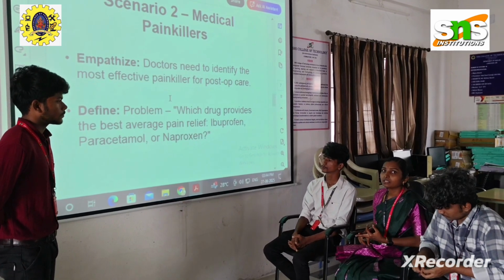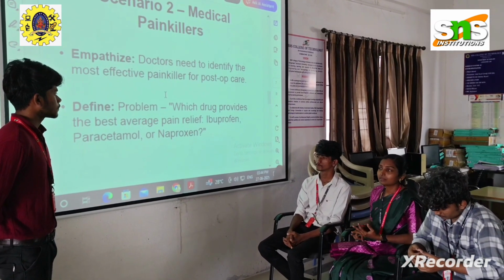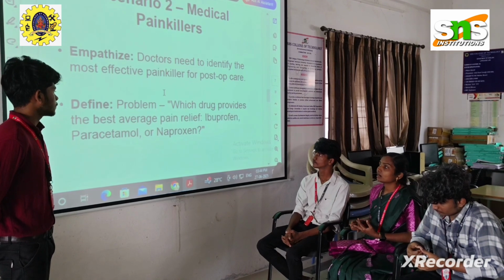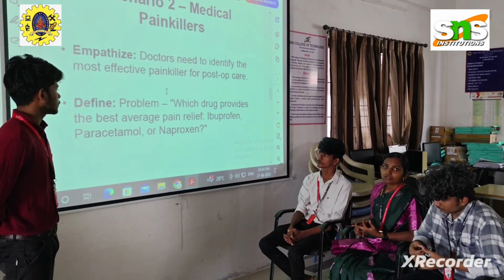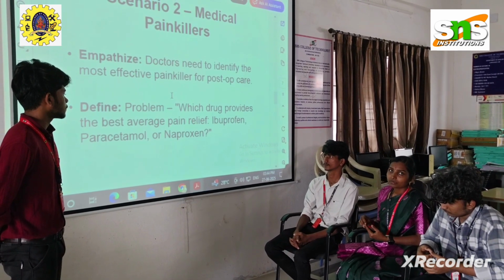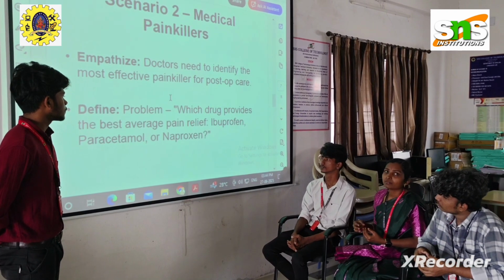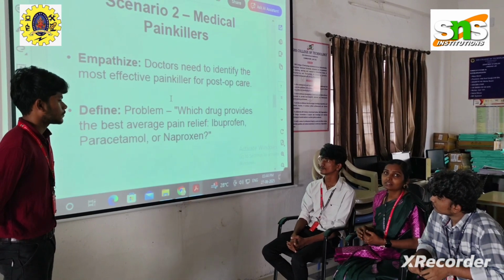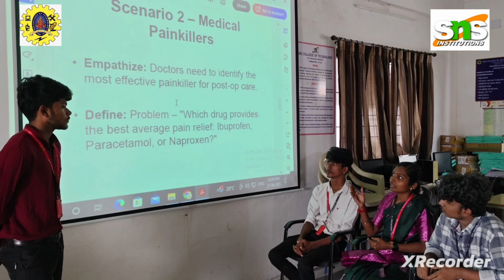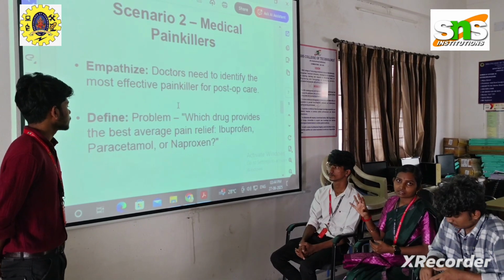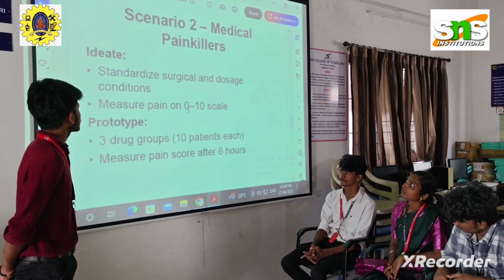So here we have three types of painkillers. One is ibuprofen, the second is paracetamol, and the third is naproxen. Among these three painkillers, we are going to analyze which one is performing well. This is our problem statement, this is our empathizing condition. The second one is the defining. We are defining the three cases here. Next slide.